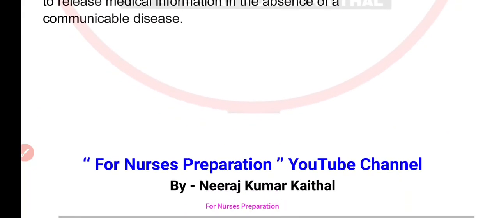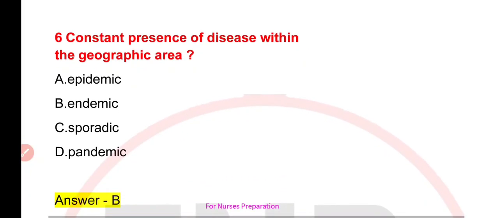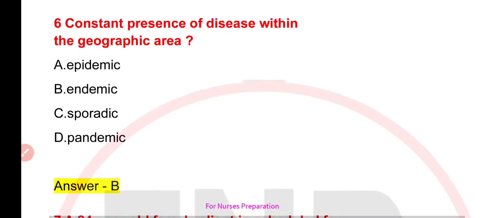Question number 6 is, constant presence of disease within the geographic area. Your options are A. epidemic, B. endemic, C. sporadic, or D. pandemic. Correct option is option B, that is endemic.